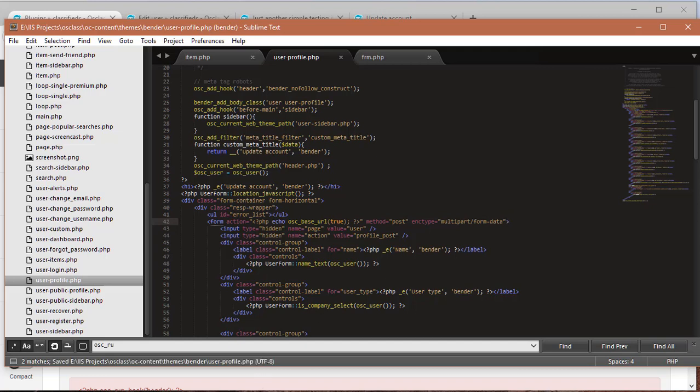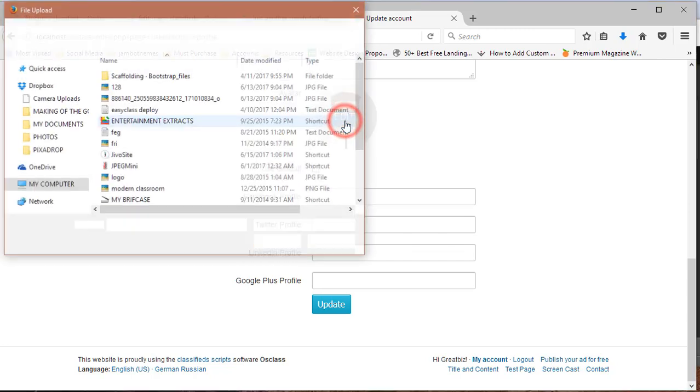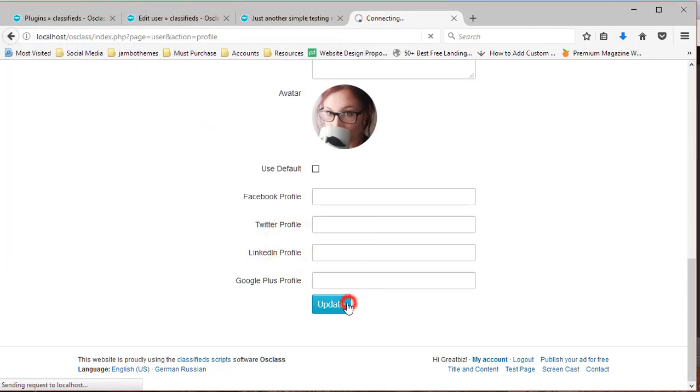Don't forget that. So when I reload that page and now try to upload an avatar for this user, for my account, that is, now as you can see, we now have our avatar uploaded.